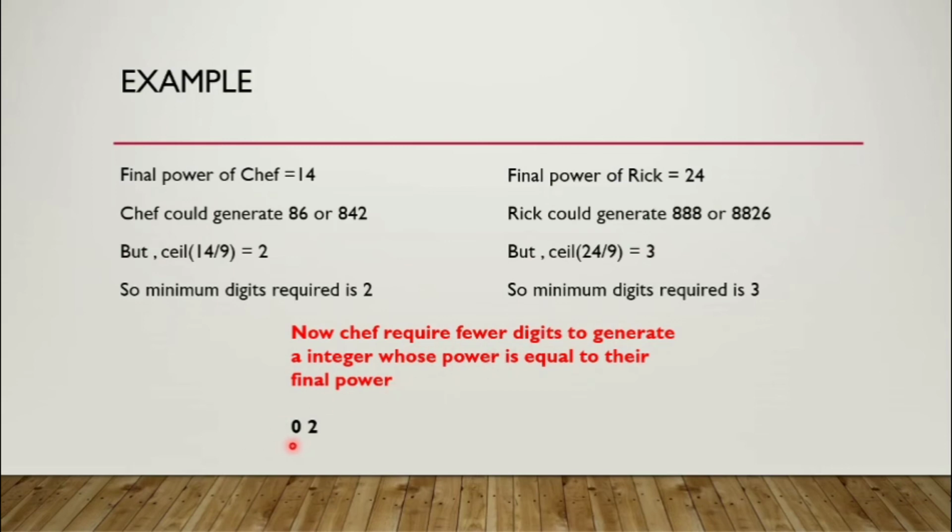So the first integer we will print here is 0, because Chef is the winner, and the second integer is the number of digits required to generate an integer, which is 2. Chef requires 2 digits to generate an integer whose power is equal to its final power. I hope you all have understood this logic. Let us see the code of this.